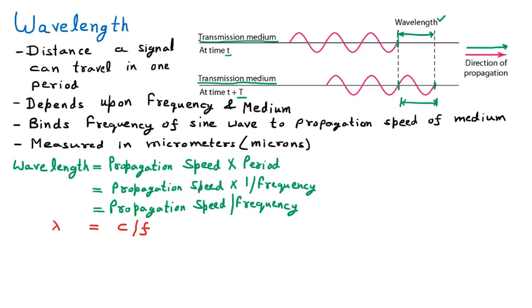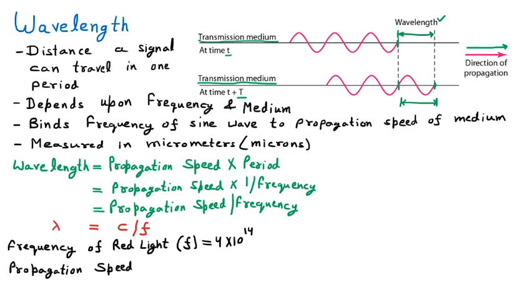Now let us see the wavelength of red light in air. First of all we see the frequency of red light, which we represent with f, and we know that the frequency of red light is 4 into 10 raised to power 14. Then we look at the propagation speed, which is represented by c. The medium we are choosing is air, and its propagation speed is 3 into 10 raised to power 8.